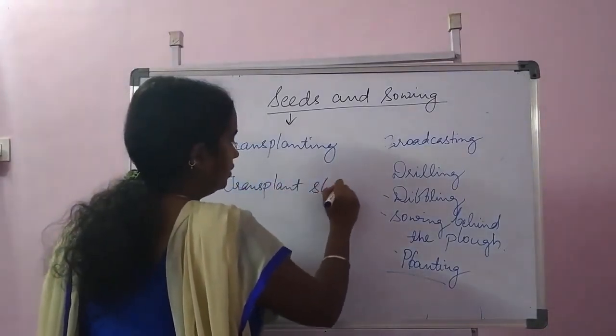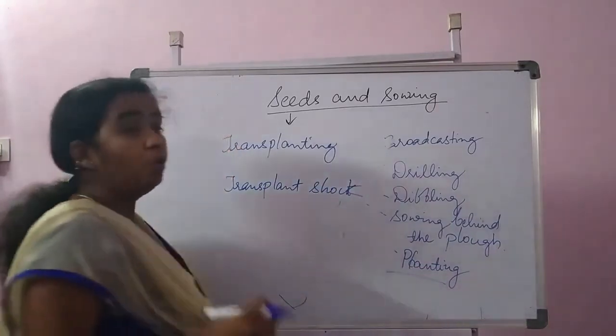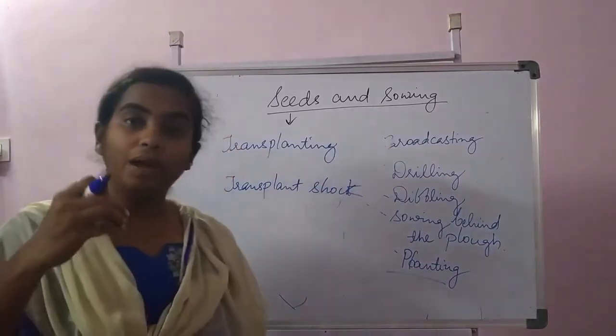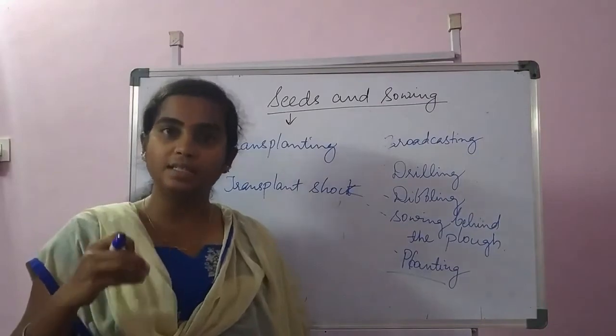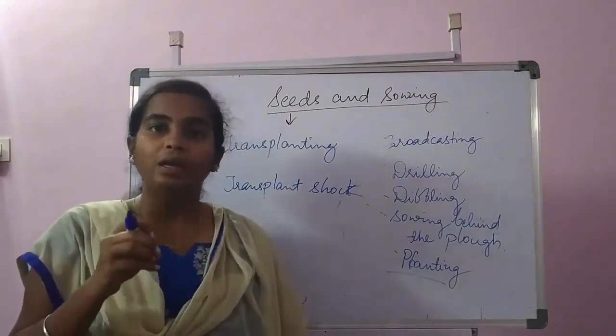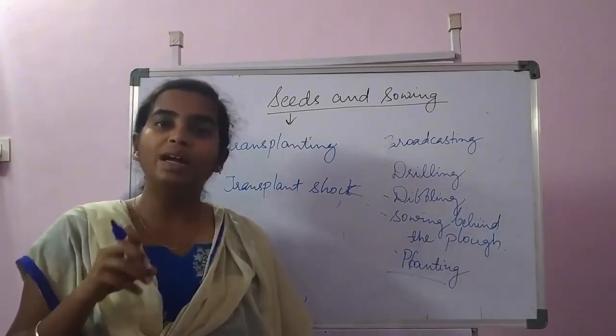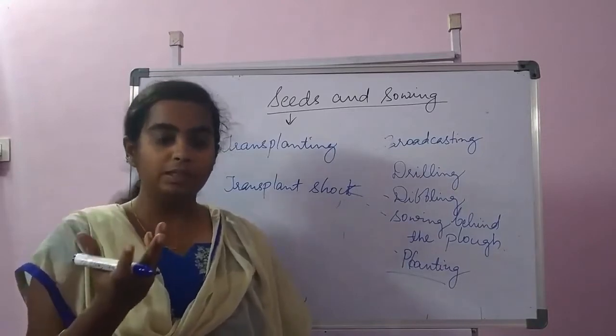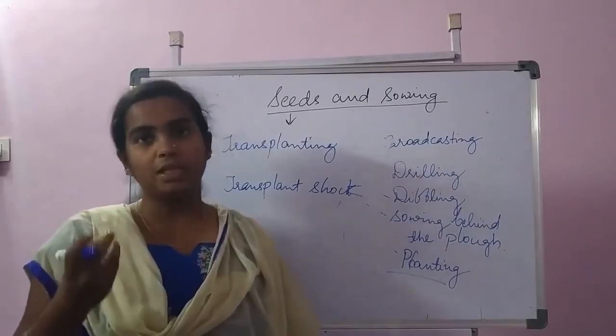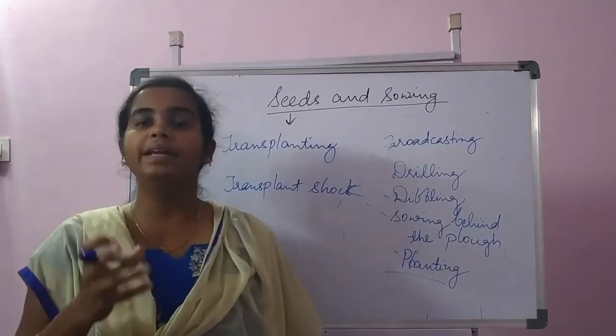Transplant shock. When the seedlings are plucked out from the soil in the nursery, the roots will be broken. Because of that, the plant suffers from a sickness, which is called transplanting shock.